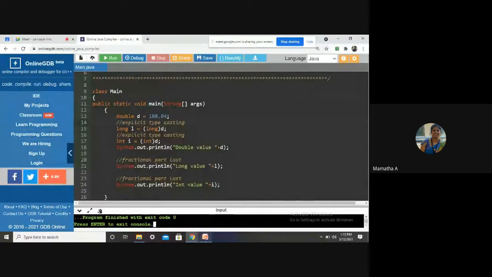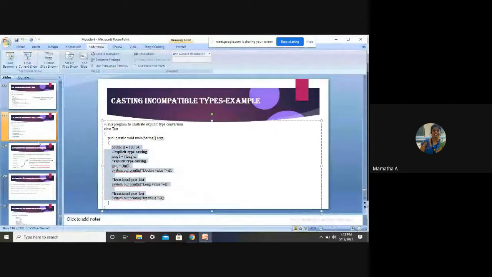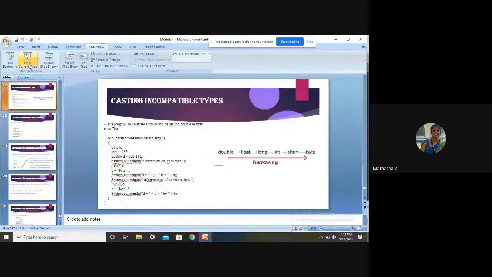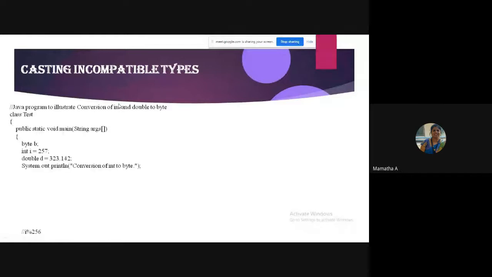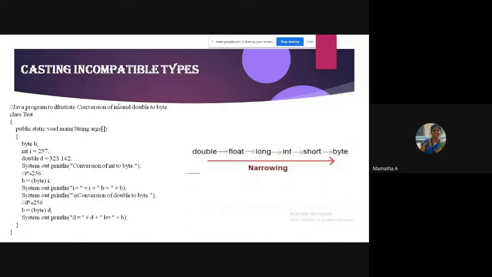So this means that when we are going for conversions, when we are trying to convert double or float to long or to int, there will be loss of data. The fractional part has been truncated.